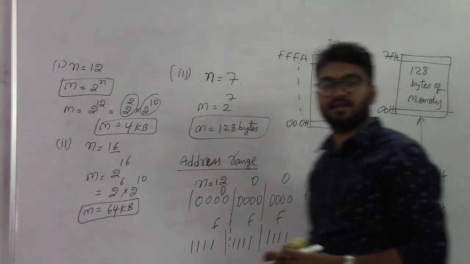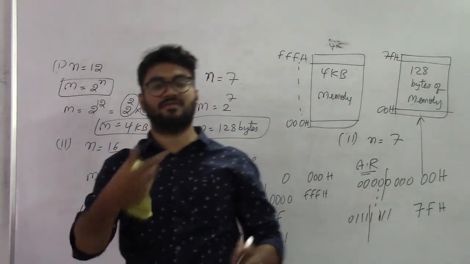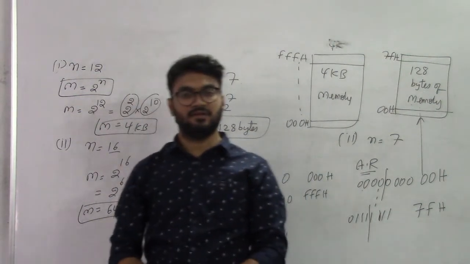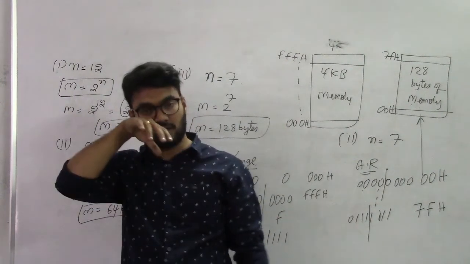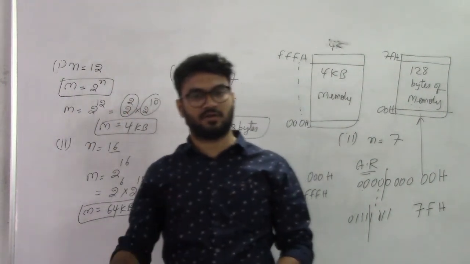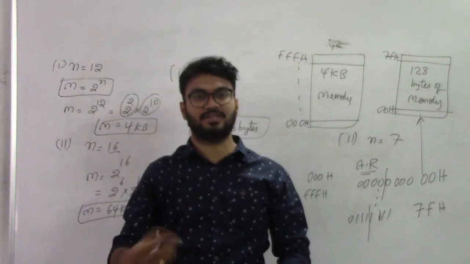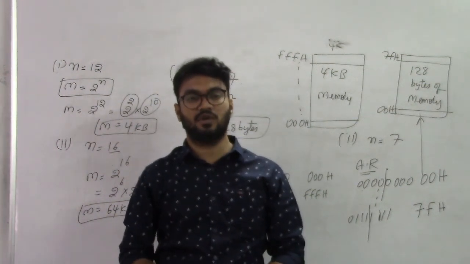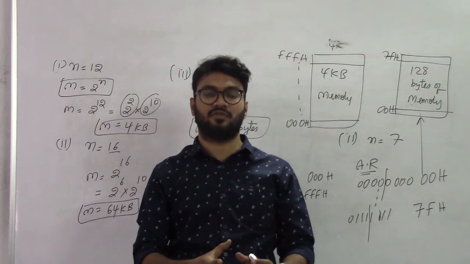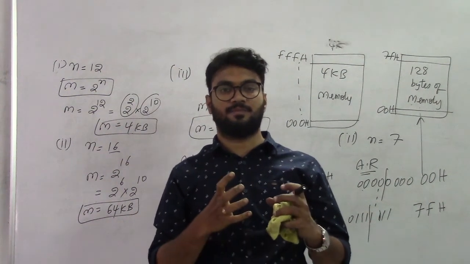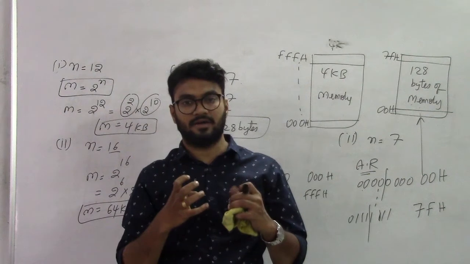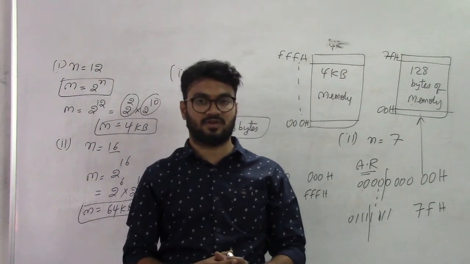So this is the way of calculating the address range if the memory size or the number of address lines is known. These are very important fundamentals for both the microprocessor subject and the microcontroller subject. In the upcoming videos, you will understand separately the architecture of a microprocessor, the programs related to the microprocessor, and the pin diagram of the microprocessor.